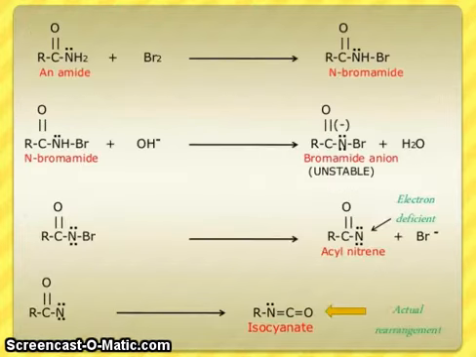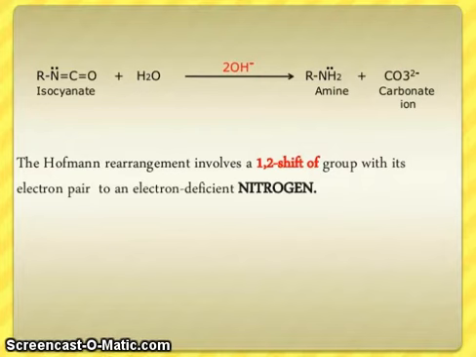You can see here an amide reacts with Br2 forming N-bromoamide, then OH minus forms the bromoamide anion, which is unstable, and then is converted to acyl nitrene, electron deficient, and then rearrangement forms isocyanate, the actual rearrangement. Now isocyanate reacts with water forming primary amines, and this carbon which is lost is removed in the form